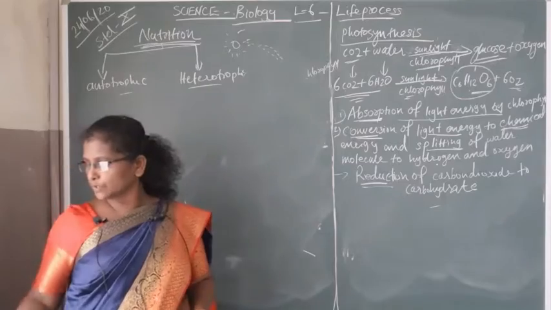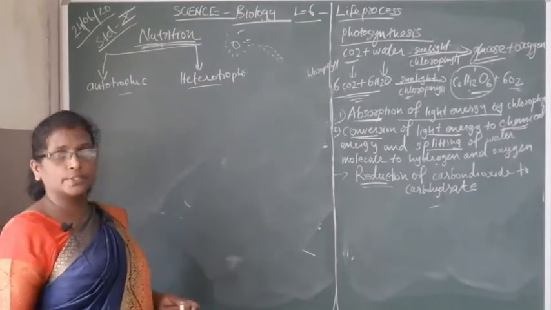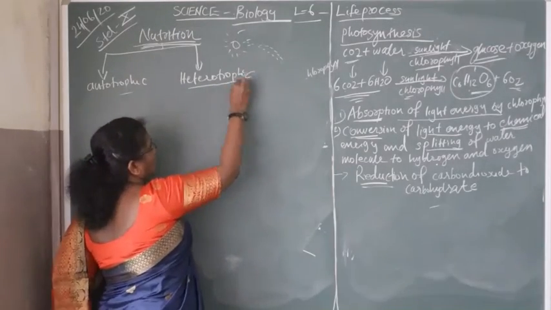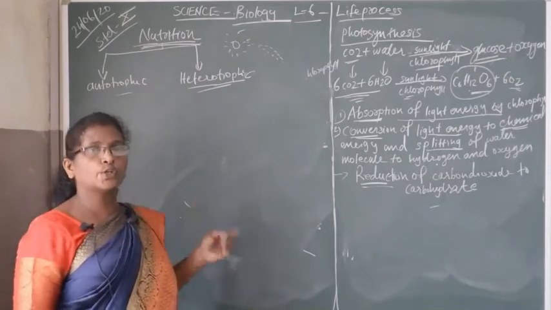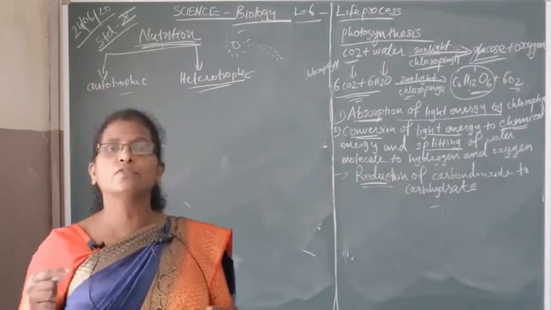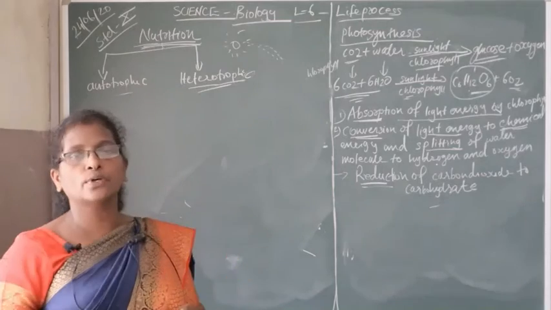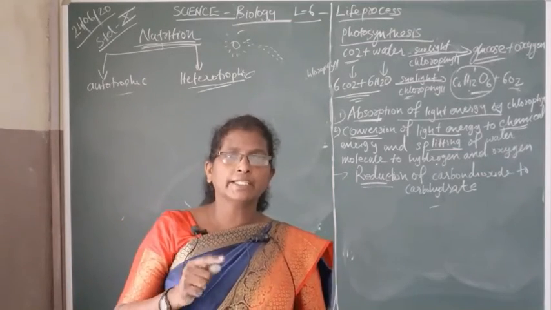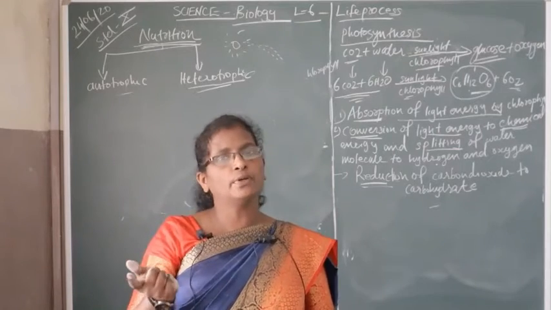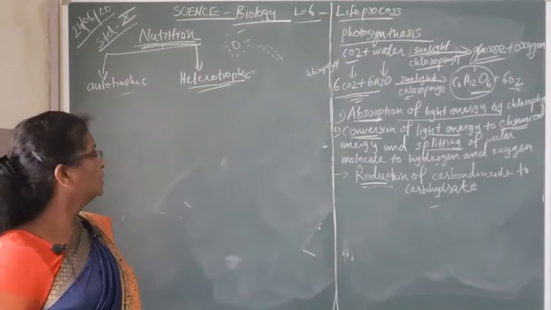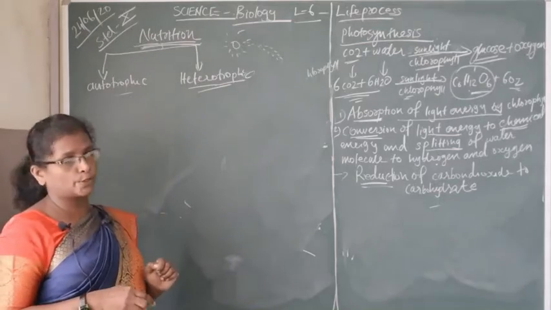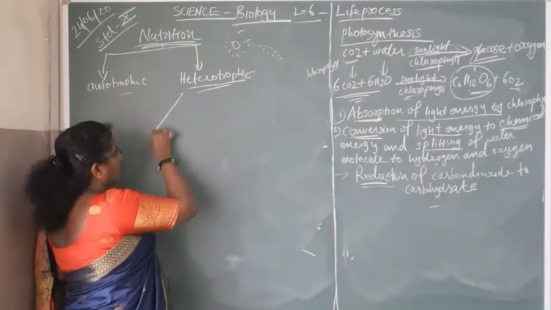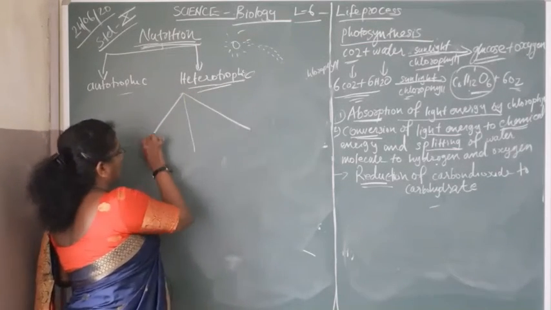Then the first topic is autotrophic. Next one, heterotrophic nutrition. First, autotrophic means the organism synthesizes its own food. But in heterotrophic, the organisms cannot prepare their own food. They directly or indirectly depend on others for food. So that is called heterotrophic. There are three types of heterotrophics.